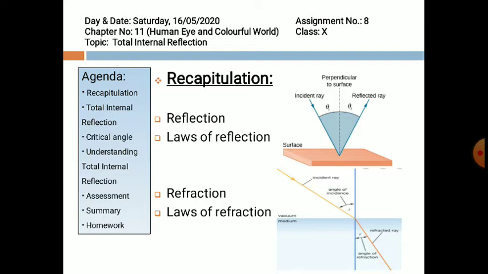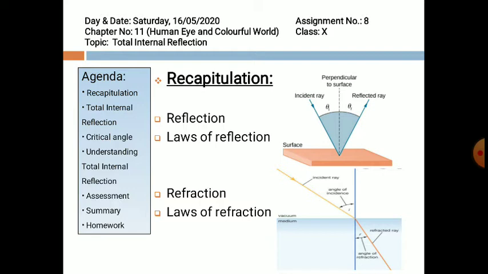The incident ray makes an angle with the normal, here θ1. It is also known as the angle of incidence. θ2 is the angle of reflection, which the reflected ray makes with the normal. Both are equal.